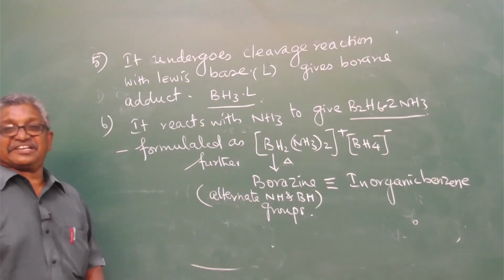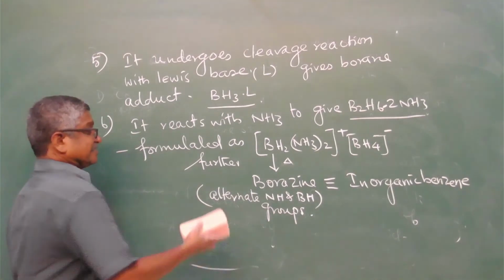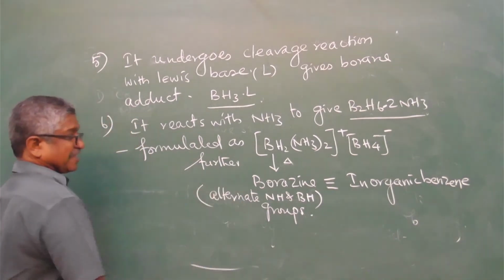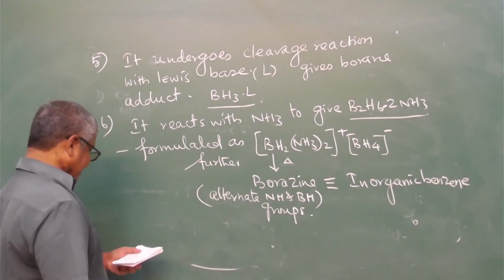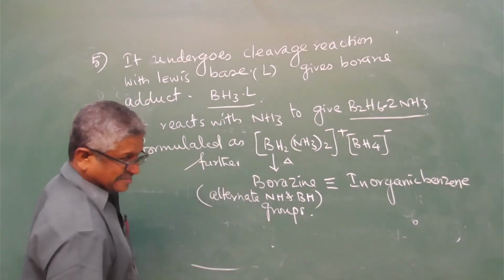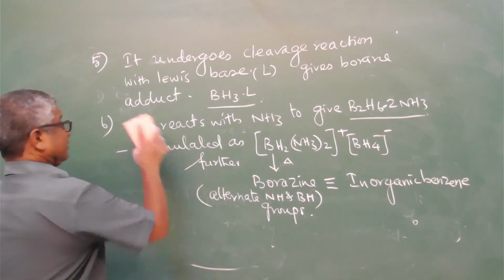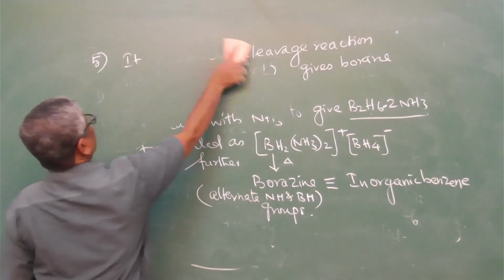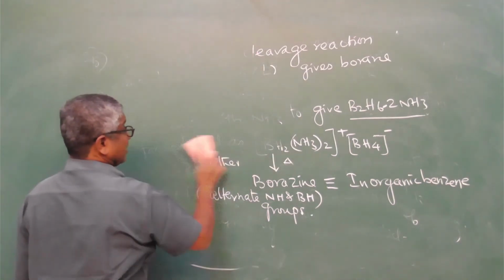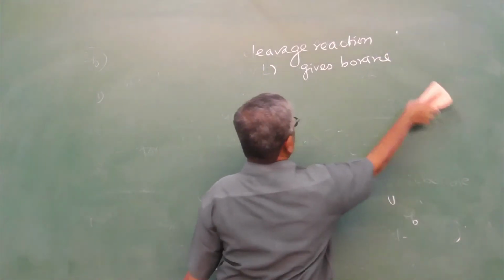Next is the structure of diborane. So boracene is the inorganic benzene. We will be writing two structures: one is boracene, or inorganic benzene, and the other is diborane.